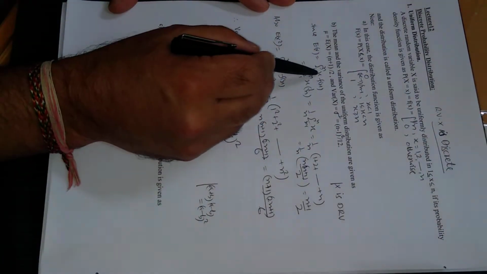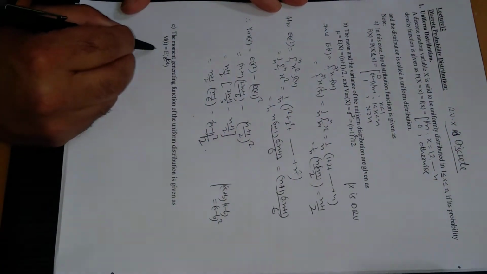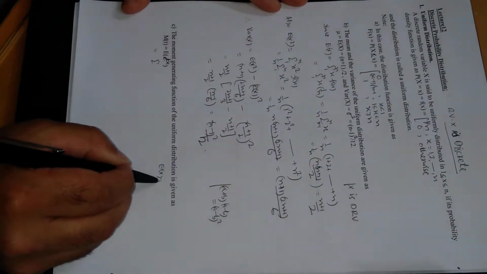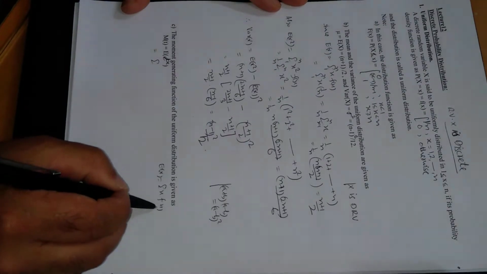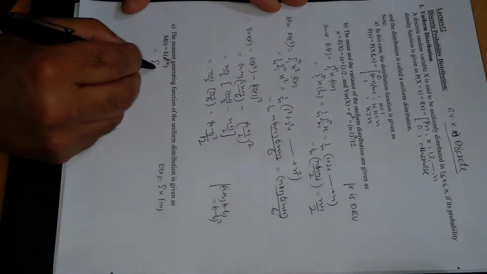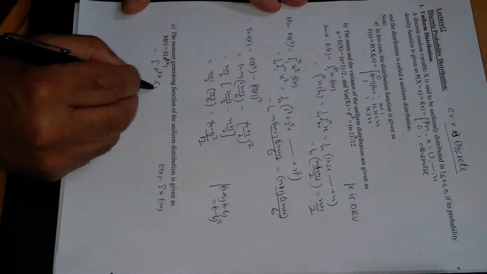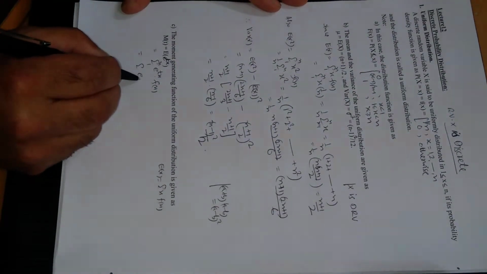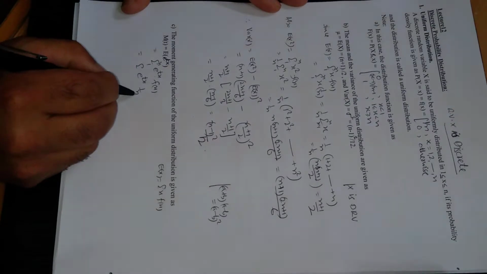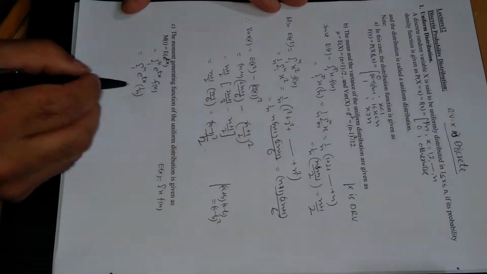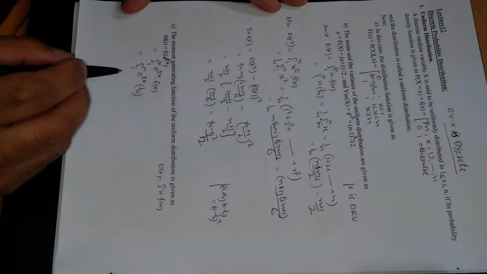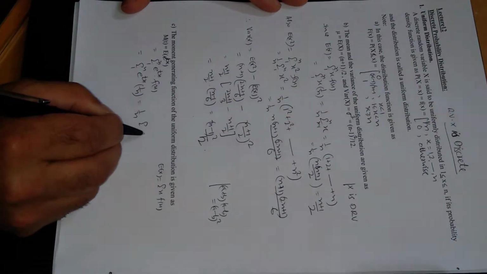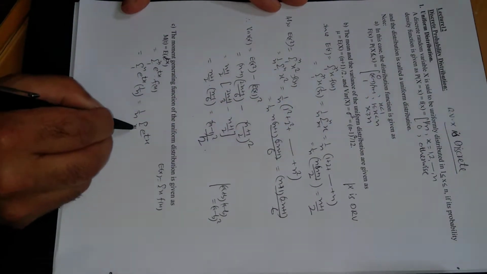Just like E of x, summation x f of x, instead of x we have an exponential term e raised to power tx, f of x, 1 to n, and this is further summation e power tx times 1 upon n, 1 to n, because the density function is 1 upon n. For the 1 to n range, 1 upon n is constant, and the rest is summation e raised to power tx, and x is varying from 1 to n.